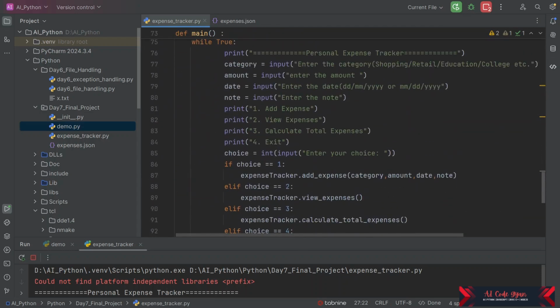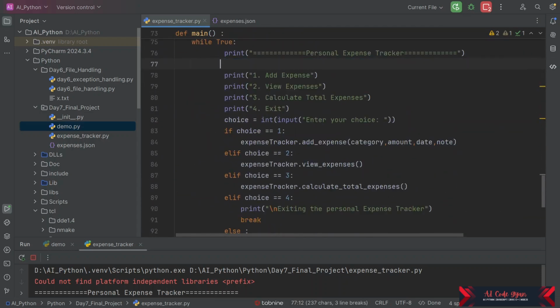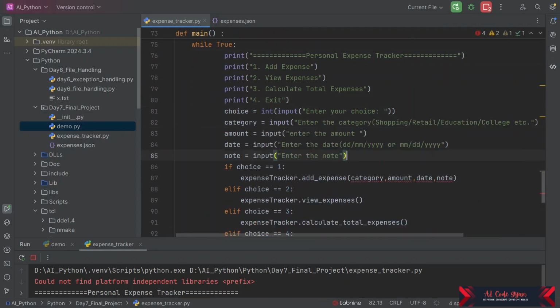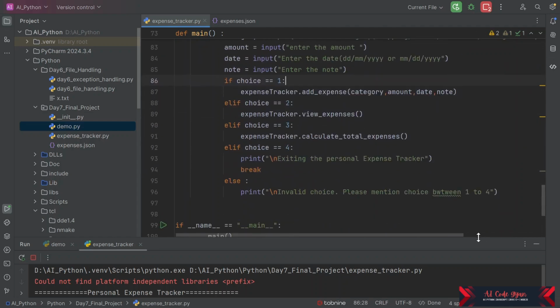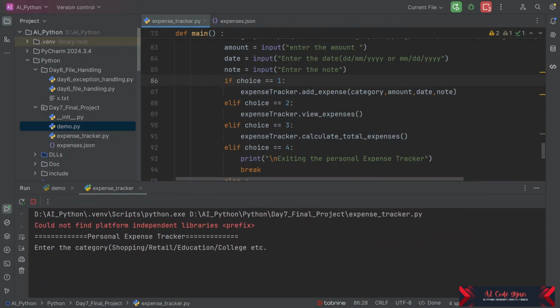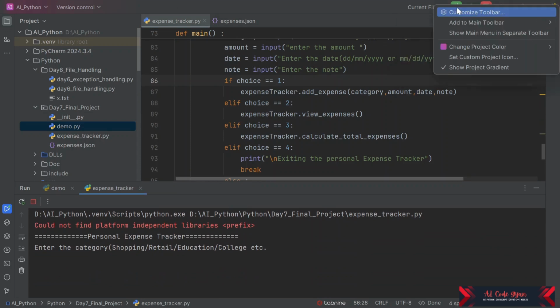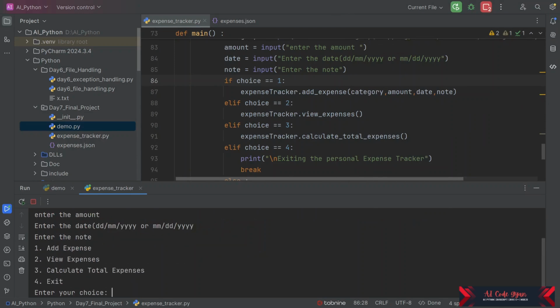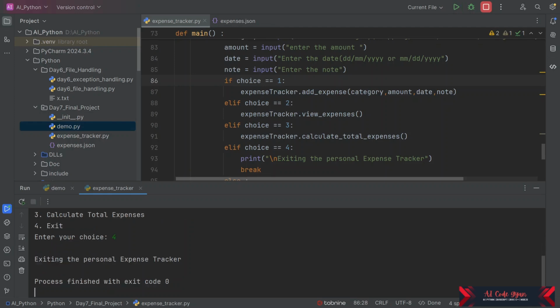And also we are going to put this input after we've got the choice. So let us hold this. So now let us run this again.